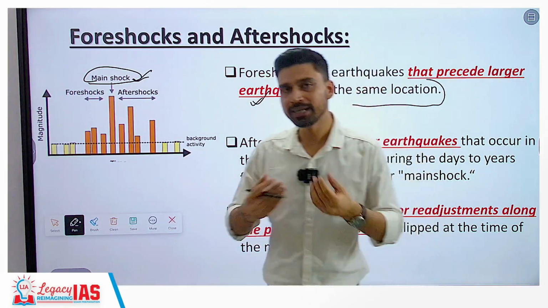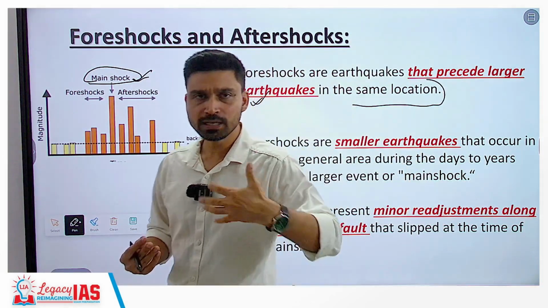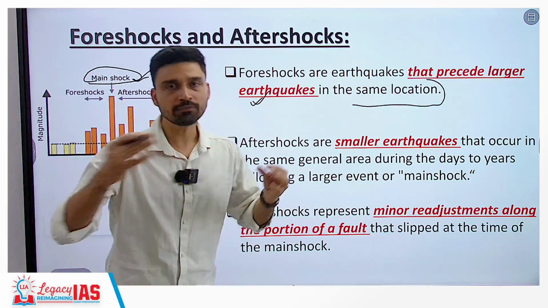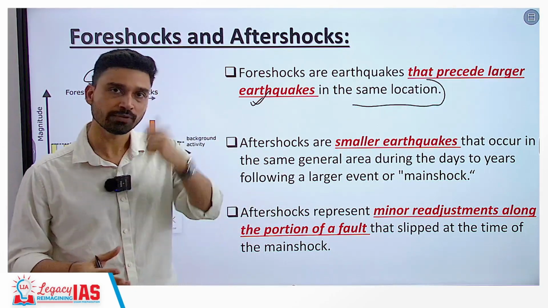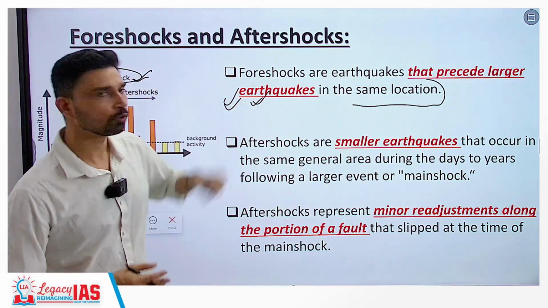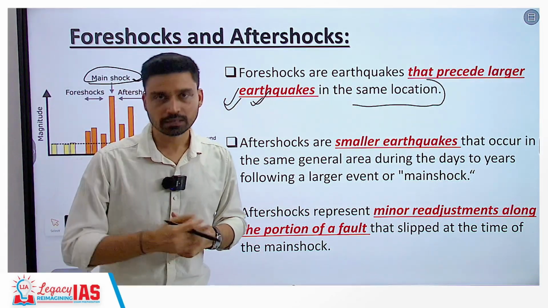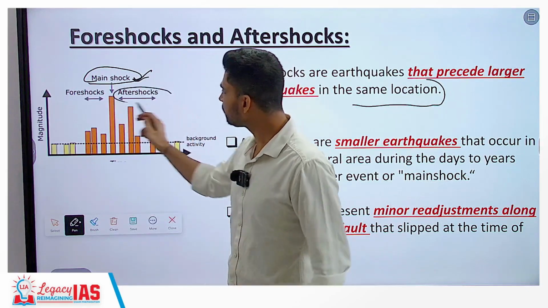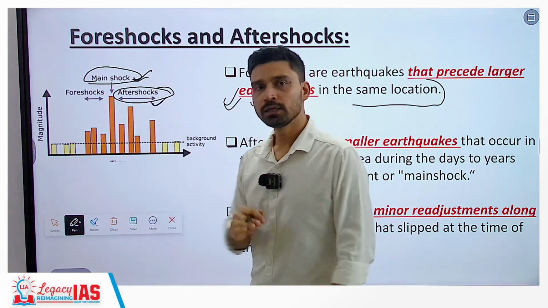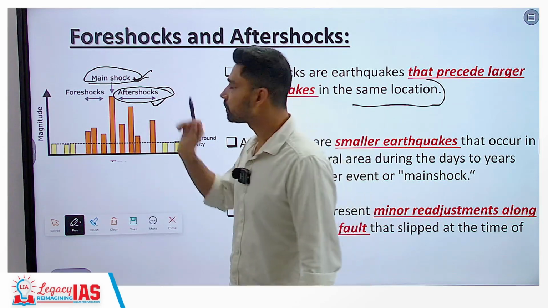That means you might experience a very small scale, low intensity shaking, and after some time you will have another event where you have large scale shaking. So the first event is what we can refer to as foreshock. Now once the main waves, or what we can call the main shock event, has subsided, after some time you can have another low intensity shaking that is referred to as aftershock.